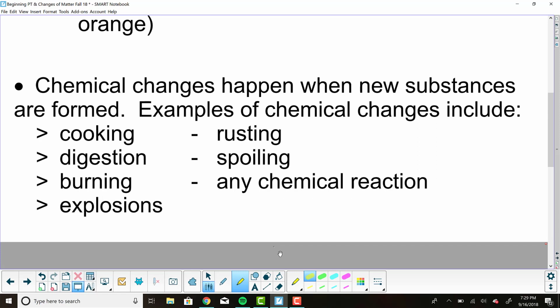I know you guys have had bonfires before. Explosions, like fireworks. Rusting, leaving your bike out in the rain. Spoiling, when you just don't eat the bread or the leftovers and they start growing mold. And then in the context of more specifically chemistry, any chemical reaction is going to be evidence of a chemical change.